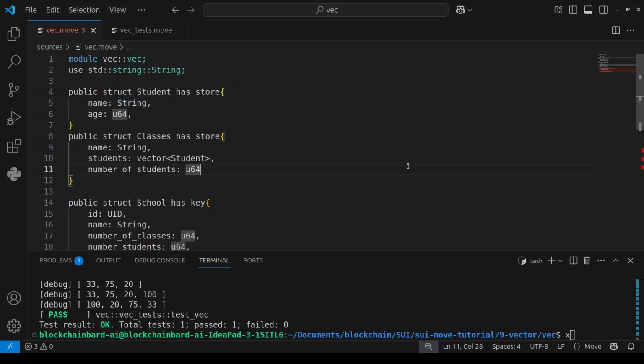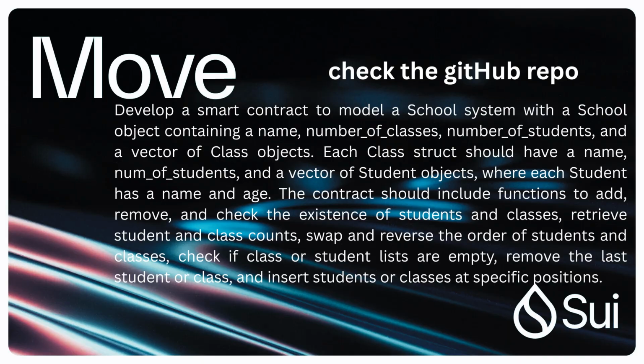What I want you to do is write functions. First, a function to create a class, then a function that can add classes, another function that can get the number of students in the class, then a function that can get the number of classes in the school.